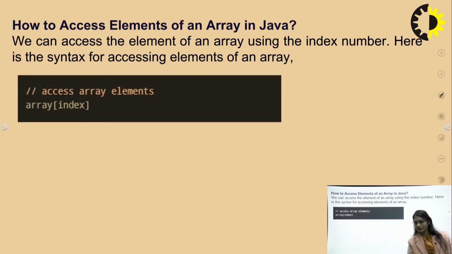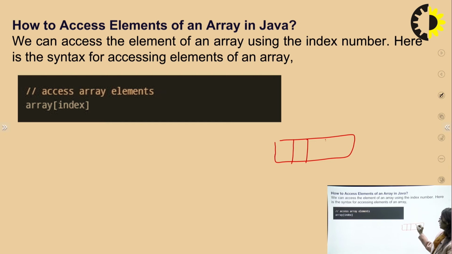Now, how to access an element? First of all you have declared and initialized the array. Then you access the array elements with the help of the index value. As we have said, the index value works for this. The memory blocks which you have created have index values. So you can access the values inside this array by the index value, using the name of the array plus the index value presented there.